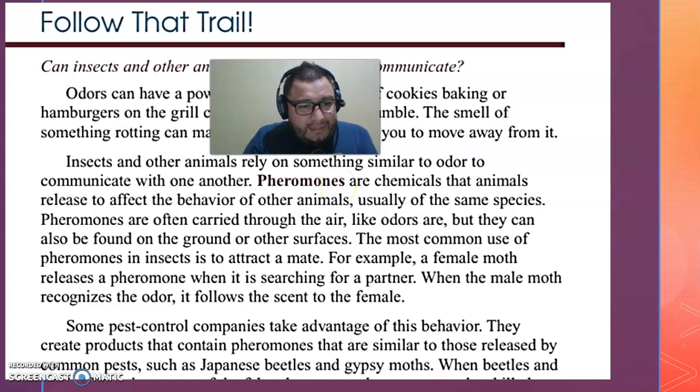Pheromones are chemicals that animals release to affect the behavior of other animals, usually of the same species. Pheromones are often carried through the air, like odors are, but they can also be found on the ground or on surfaces. The most common use of pheromones in insects is to attract a mate. For example, a female moth releases pheromones when it is searching for a partner. When the male moth recognizes the scent, it follows it to the female.